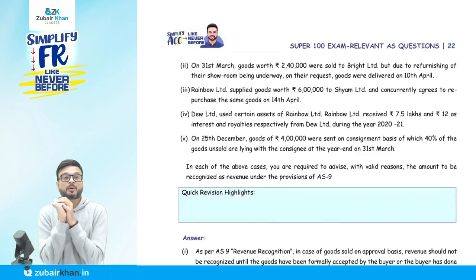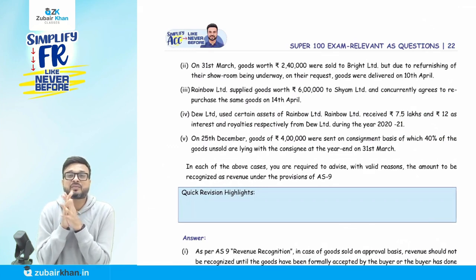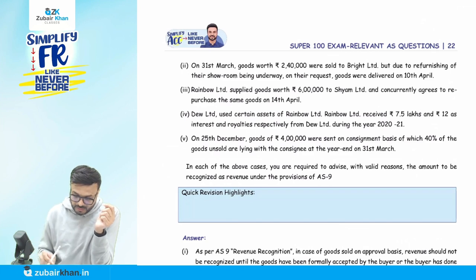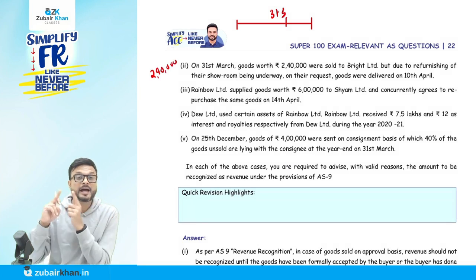In point number 2, on 31st of March, goods worth rupees 2,40,000 were sold to Bright Limited, but due to refurnishing of their showroom being underway, on their request goods were delivered on 10th of April. The year comes to an end on 31st of March. So here on 31st of March, can I record it as sales? The answer is yes, because it is a case of goods delivery delayed at the buyer's request.